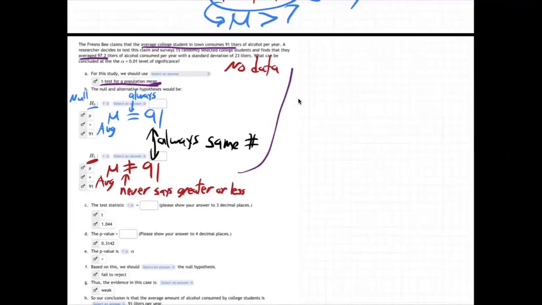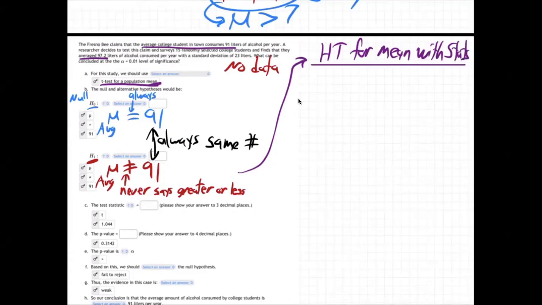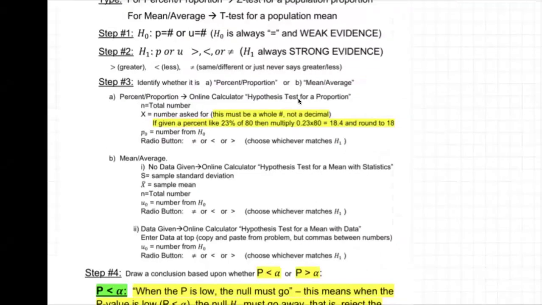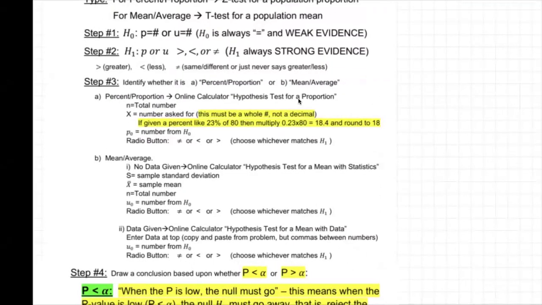So this one then is a hypothesis test for a mean with stats. I'm getting that out of the notes here. Let me show you. See, it says for mean average, no data given, online calculator hypothesis test for a mean with stats. There we go. Here's what we're going to use.